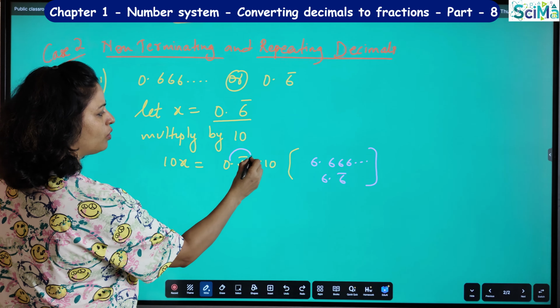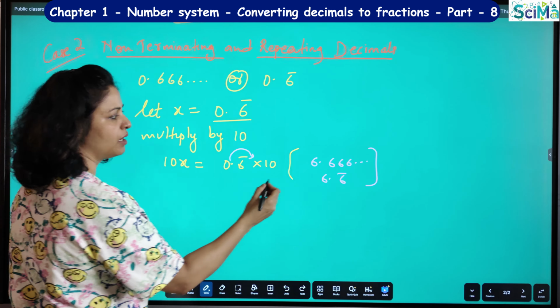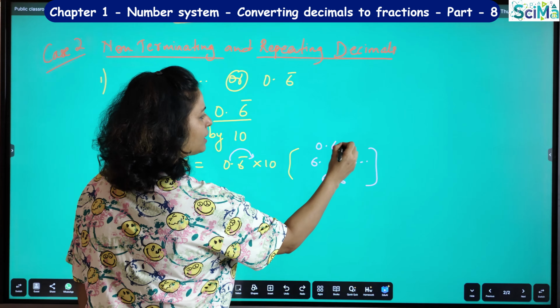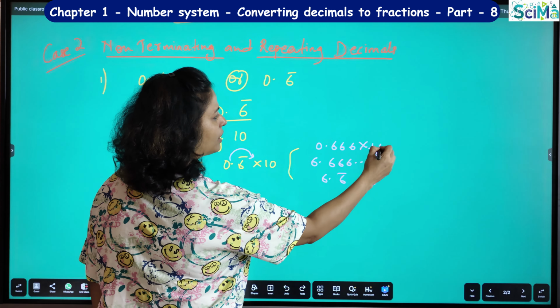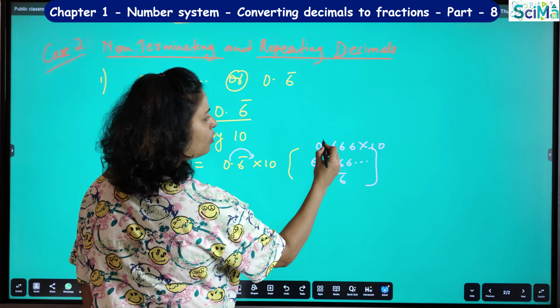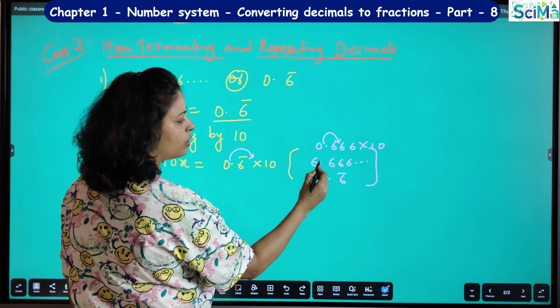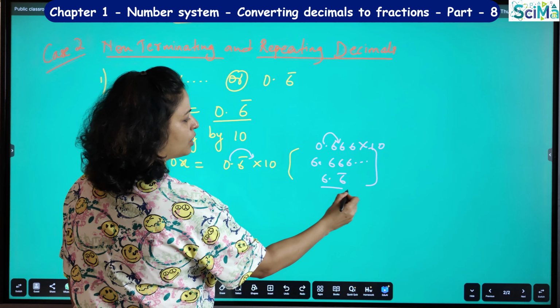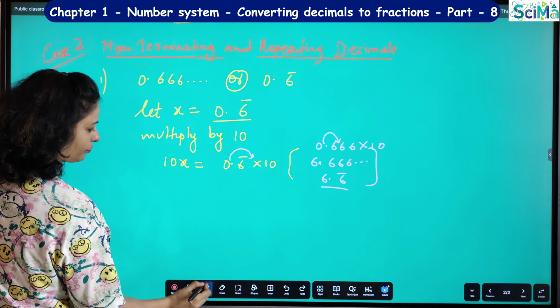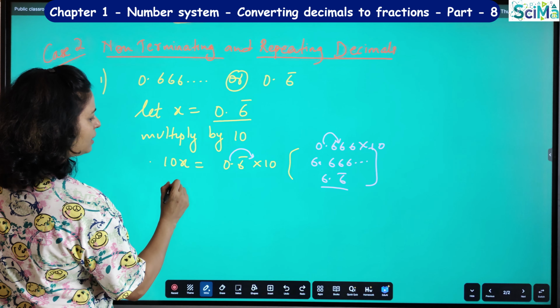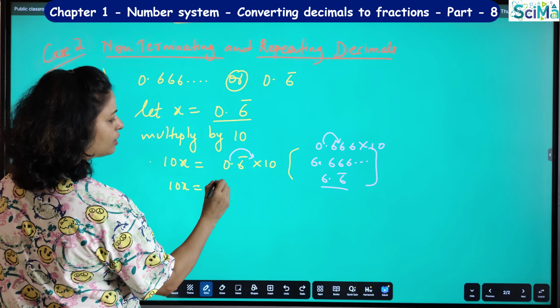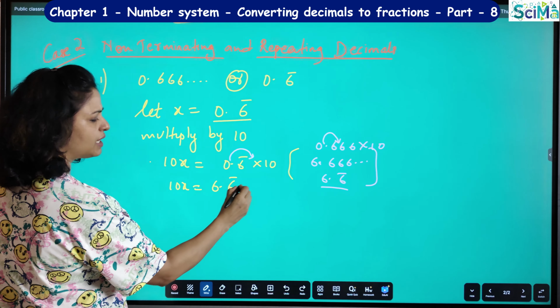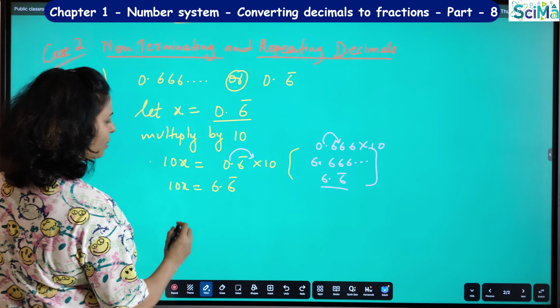Because the decimal will go one number to the right side. Before it was 0.666, and if I multiply it by 10, the decimal will go one number to the right. That's why I wrote 6.666. So here we will get 10x is equal to 6.6 bar. 666 is repeating, so I'm just writing 6 bar here.